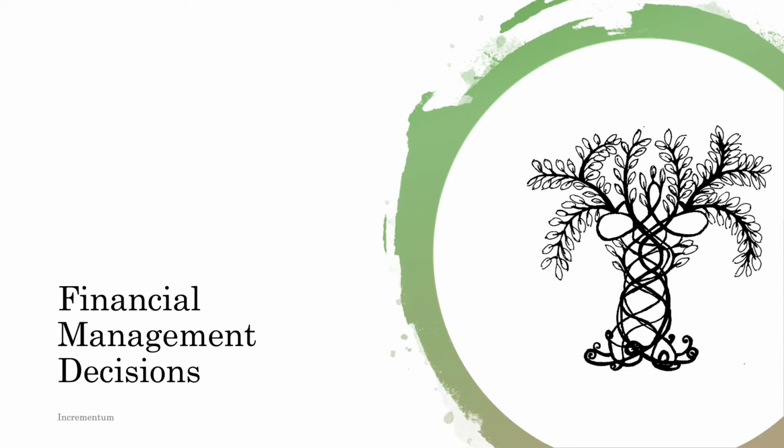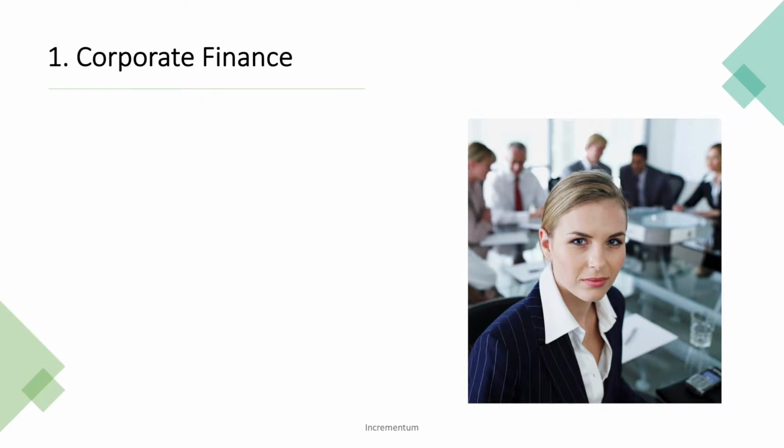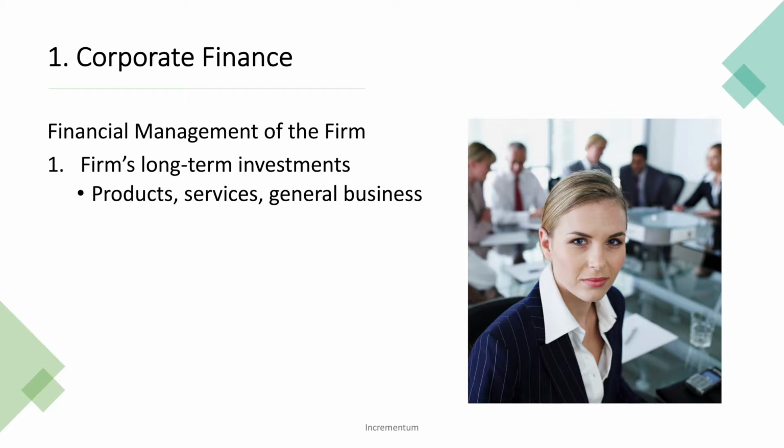In this lesson, we're going to be looking at the three main financial management decisions. We've already said in corporate finance, there's three primary decisions that we need to make as financial managers. The first is, what long-term investments are we going to make? So what are the products and services that we're going to make? What's the firm's general business going to be?